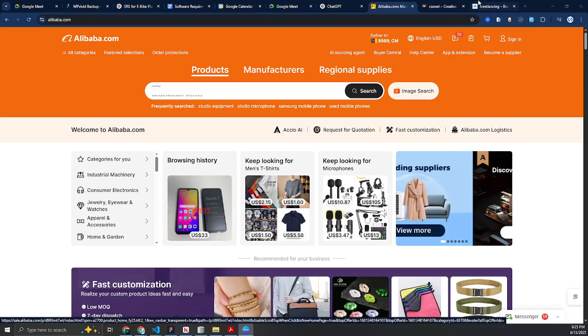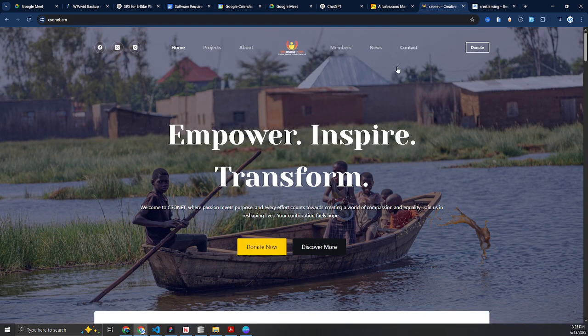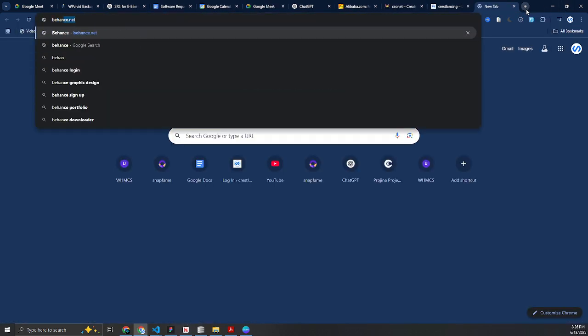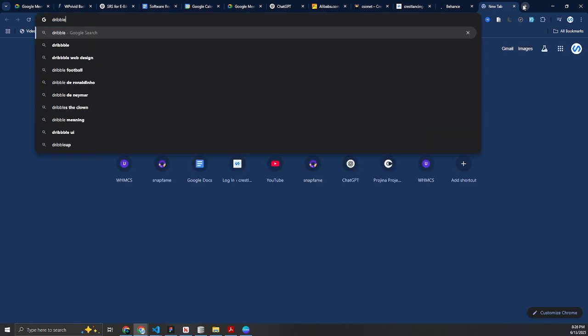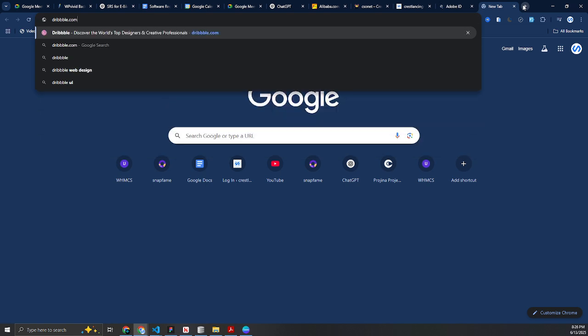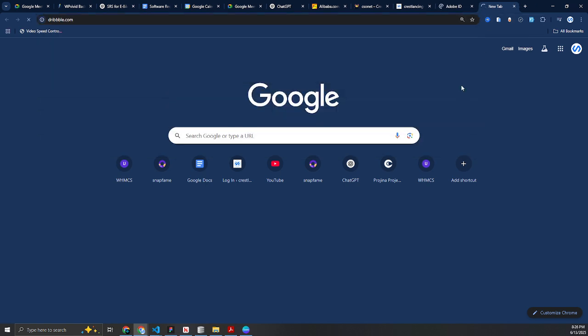Now let's look at how we can get website inspiration designs and try to build. In this session, we are going to see how to build or design this interface we are seeing here. But here are some websites that you can always go to for inspiration. The first one is Behance.net and the second one is Dribbble. Those are the most popular websites for website inspiration. I'm going to send the links of all of these websites in a group for you to go through.